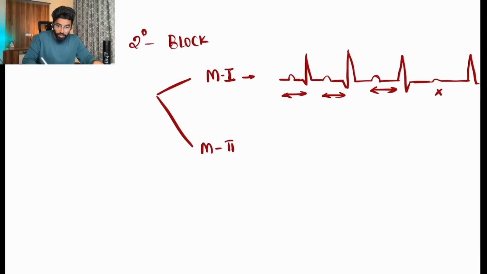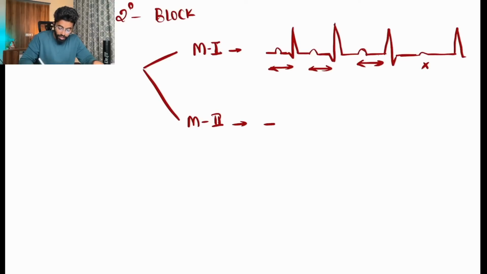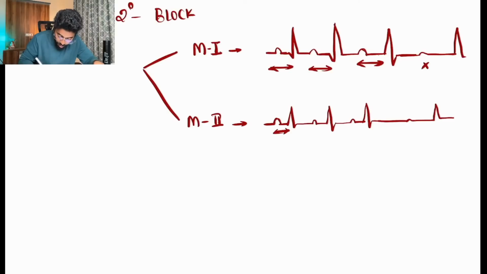When it comes to Mobitz type 2, the PR will be either normal or prolonged, and there is a sudden drop of the wave for sure. There is no progressive increase in the PR interval.